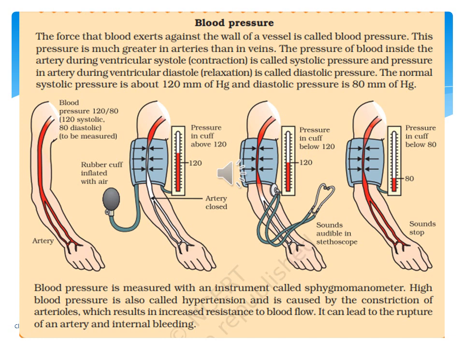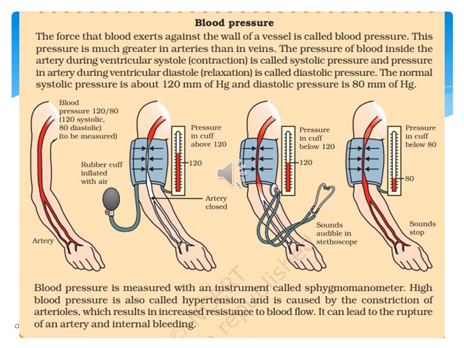So here we have seen what exactly blood pressure is. You can see in the figures, and when you go to the doctor and he is checking your blood pressure, he says 120 to 80. This should be the pressure range of our blood. If it is high, then he says it is high blood pressure. If it is low, then he says it is low blood pressure. Blood pressure is measured with an instrument called a sphygmomanometer.